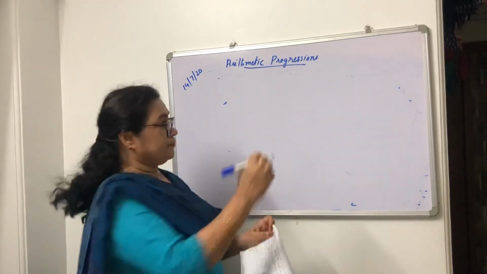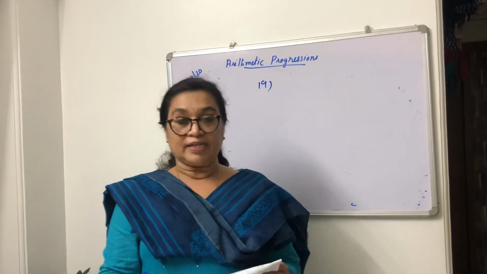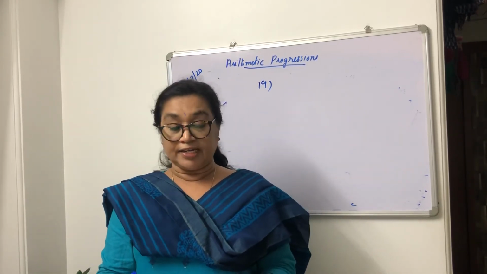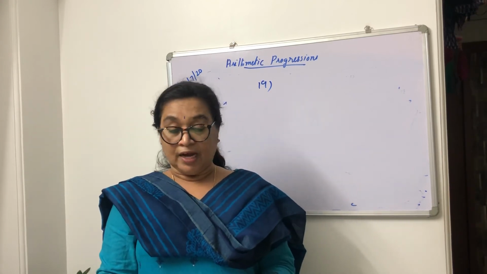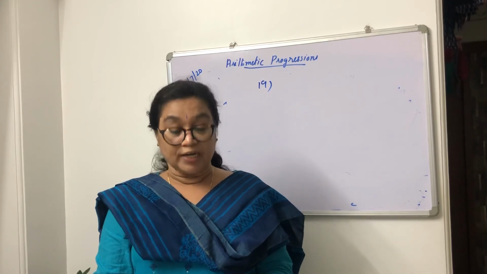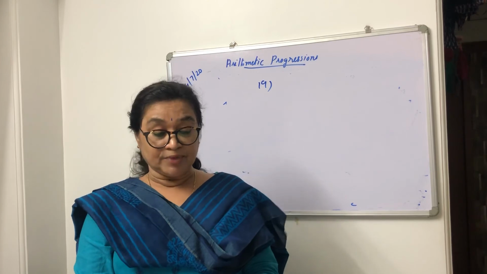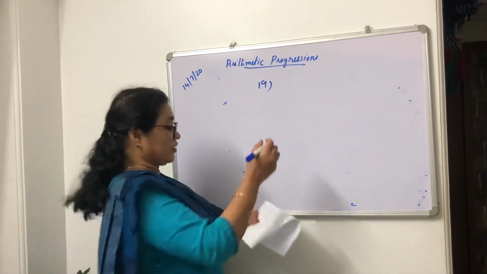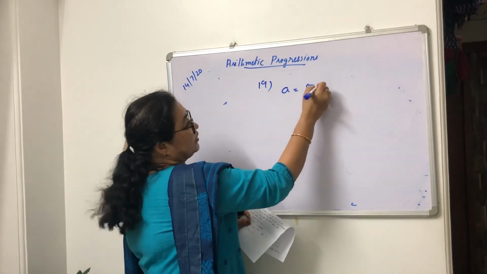Next question. Subbarao started work in 1995 at an annual salary of rupees 5,000 and received an increment of rupees 200 every year. In which year did his income reach 7,000? The first salary is 5,000. So A is equal to 5,000.